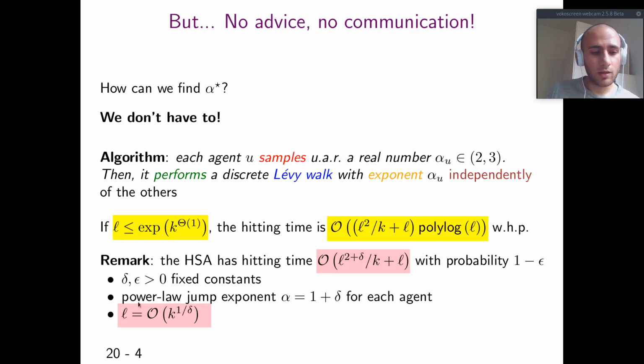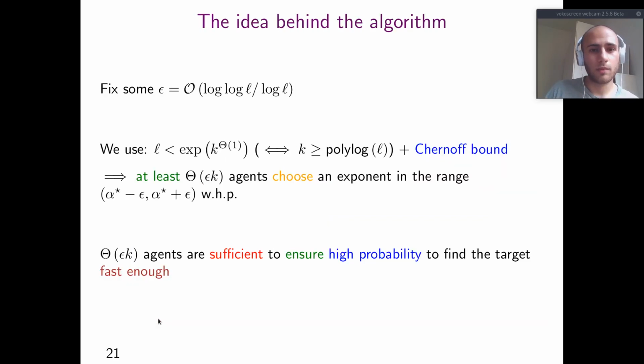And the constraint on L is also better. We allow L to be at most an exponential function in K. Here it was at most polynomial. The idea behind the algorithm is the following.